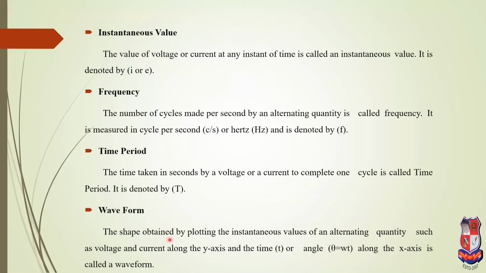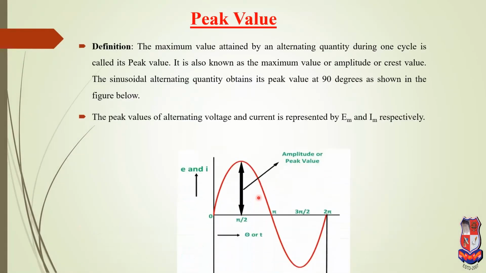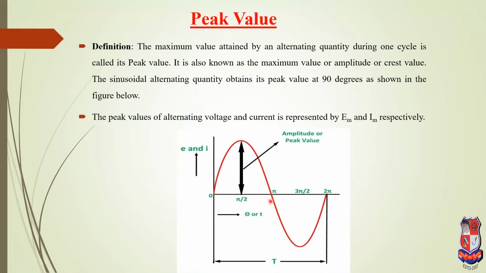Waveform. The shape obtained by plotting the instantaneous values of alternating quantities such as voltage and current along the y-axis, and the time t or angle theta equal to omega t along the x-axis, is called the waveform. Generally, a waveform contains an x-axis and y-axis. On the y-axis voltage or current is defined, and on the x-axis time. The combination of these is known as the waveform. This is positive and negative.